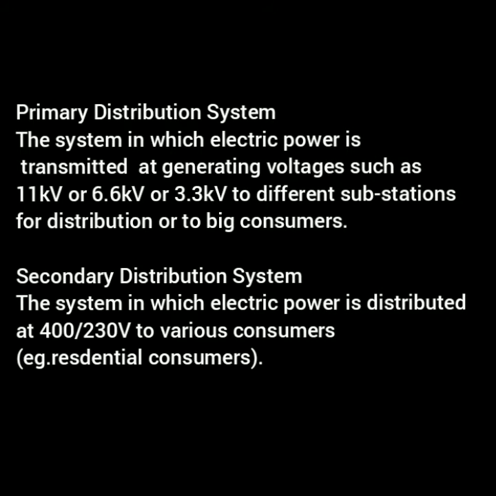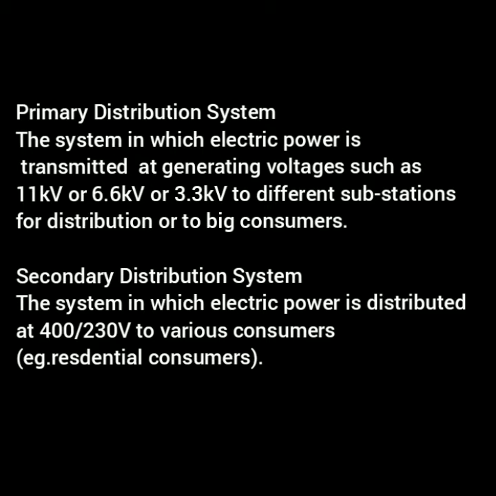Then next, there are two types of AC distributions. The first one is primary distribution, the system in which electric power is transmitted at generating voltages such as 11 kV or 6.6 kV or 3.3 kV to different substations for distribution or to big consumers, for example industries, factories, etc. The second one is the secondary distribution system, the system in which electric power is distributed at 400 or 230 volts to various consumers, for example residential consumers.